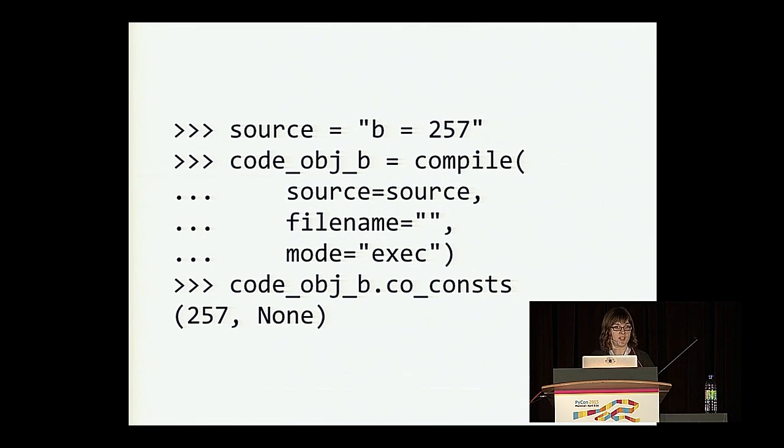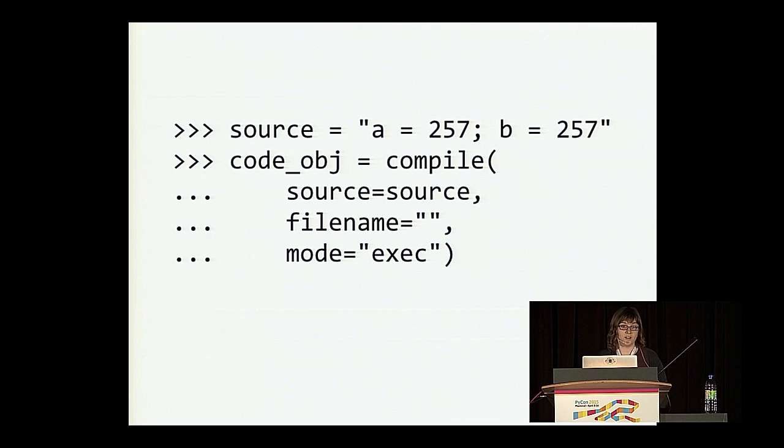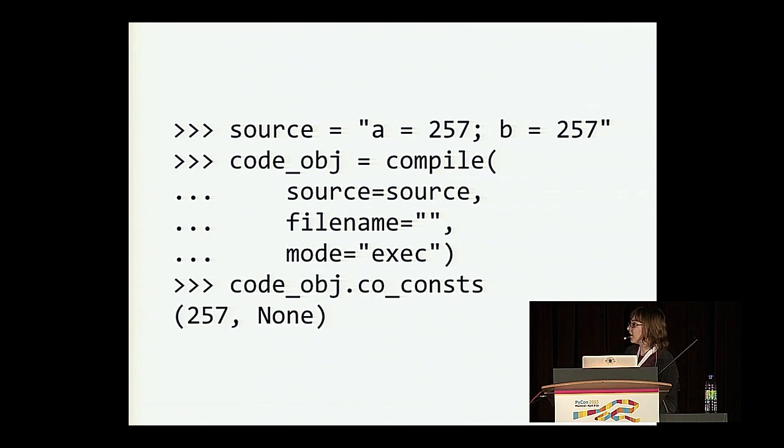So the main point that I want to illustrate here is that we have two separate code objects. And that means the interpreter has gone through the phase of parsing all the way down to compiling into bytecode these two different lines. And we don't really give the interpreter the chance to optimize between these two different code objects. So when we define everything on the same line, we get one code object. And we can also get a handle on this code object using the compile built-in function. And similarly, we can look at its constants, and there's only one 257 here. So the interpreter has been given a chance to be kind of smart and only create one.